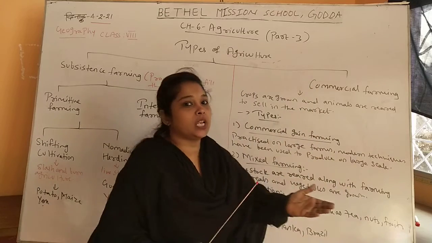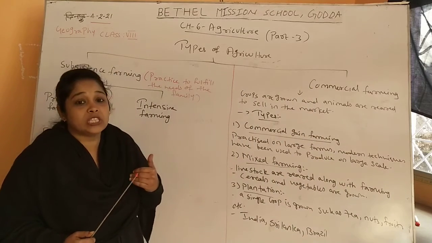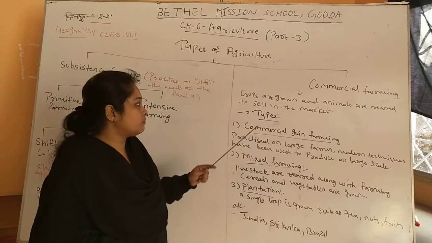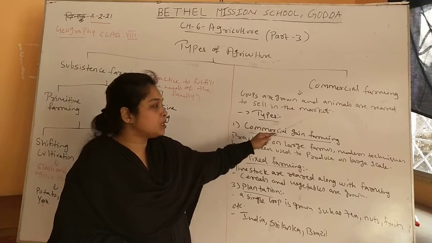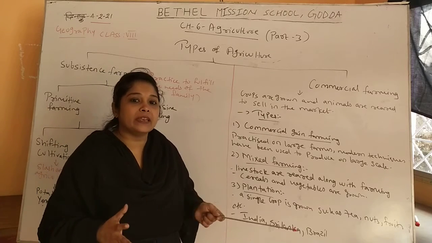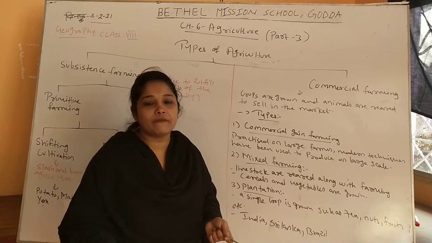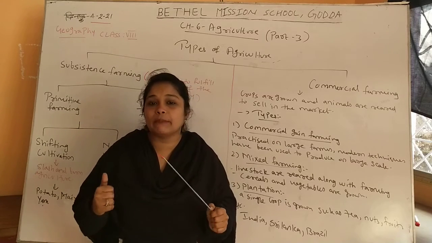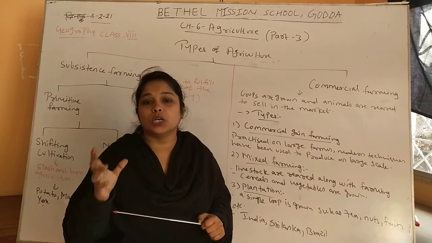Now the next type of agriculture, which is there nowadays in the modern era, is commercial farming. What is commercial farming? Crops are grown and animals are reared to sell in the market. They are grown and reared not to fulfill the needs of the family but to sell in a market, and the main aim is to earn a profit.